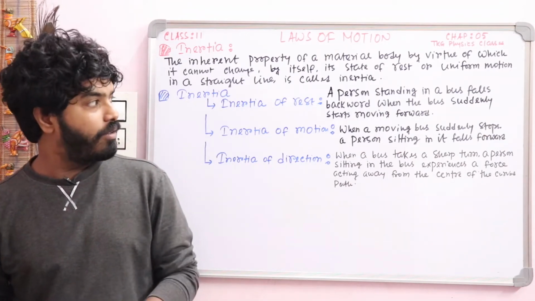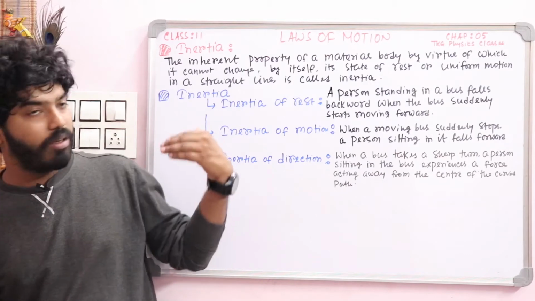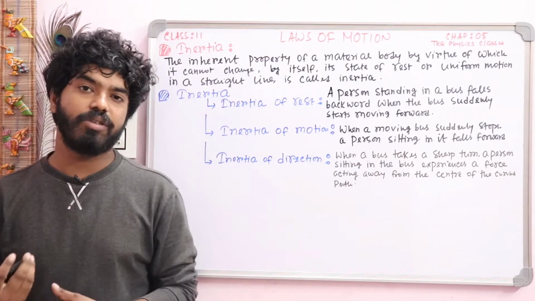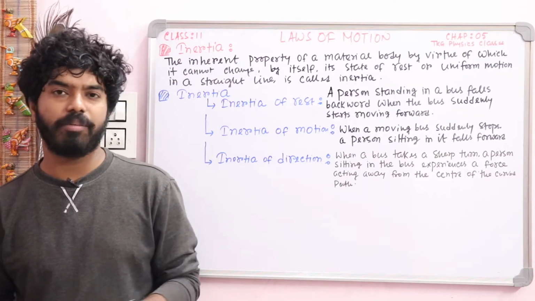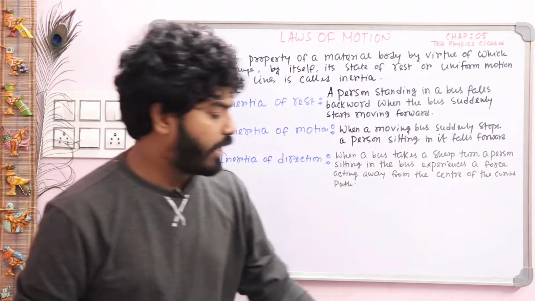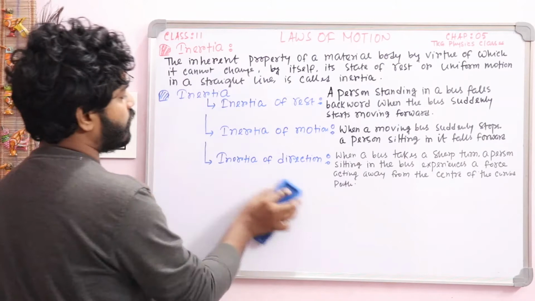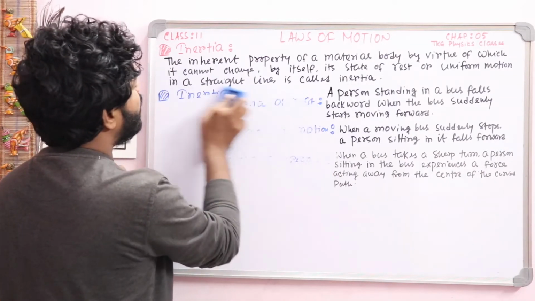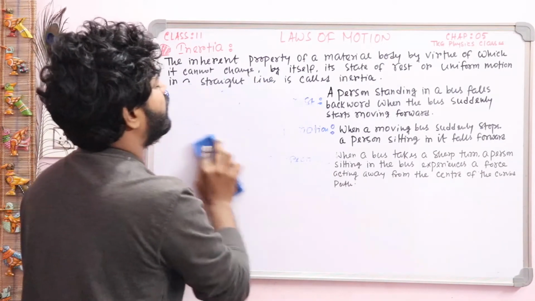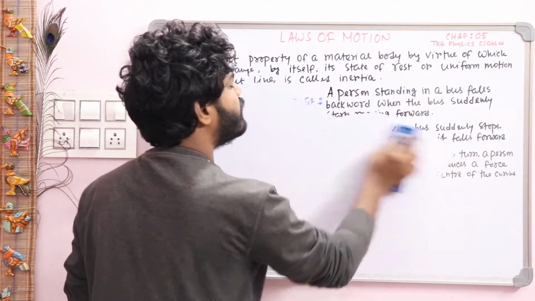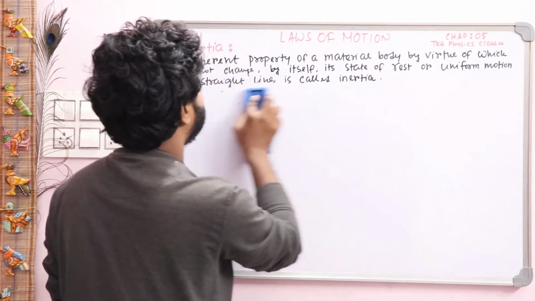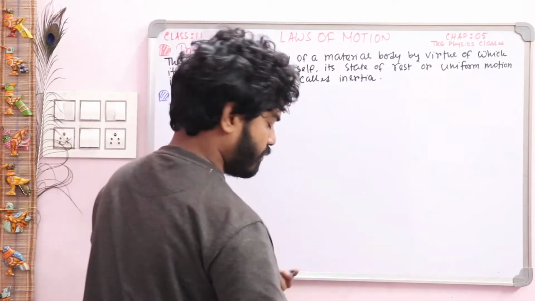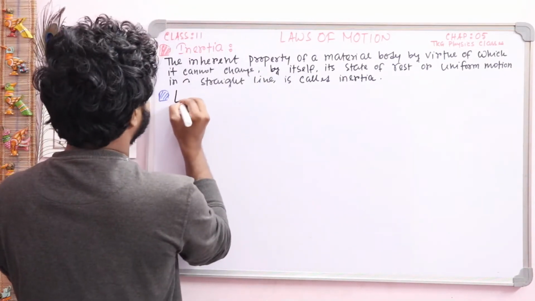Okay, now for going to the laws of motion part, at first you have to know the linear momentum concept. I think all of you know about linear momentum. Okay, write down a little bit about the linear momentum concept. Linear momentum is a physical quantity which is the product of mass and velocity of a body.